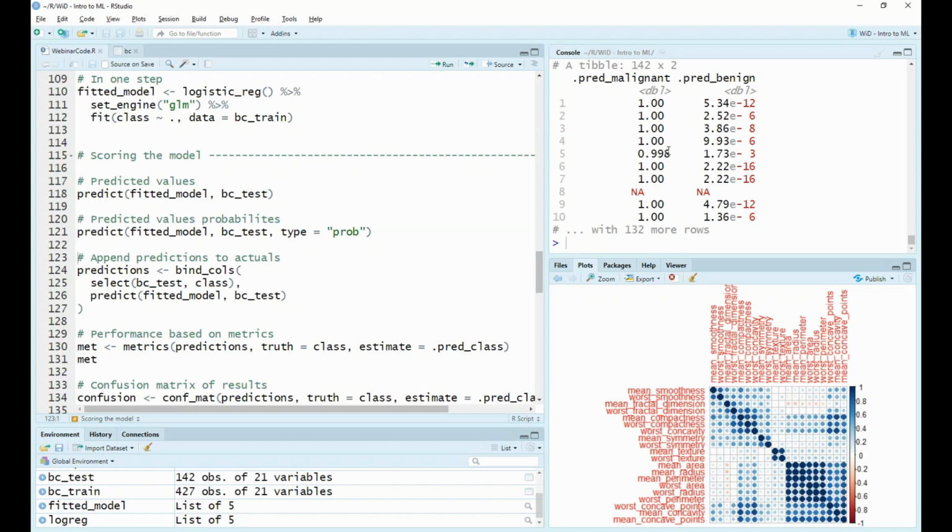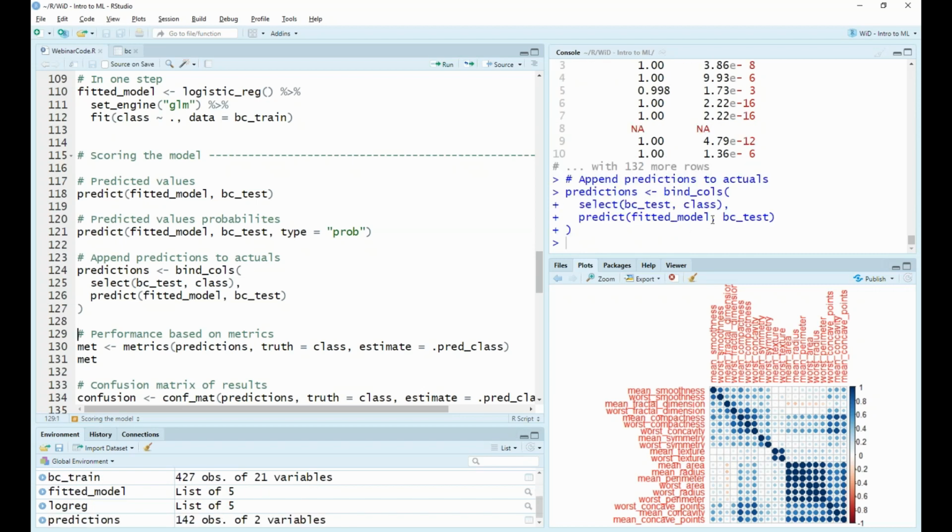So that's great. We've got what the model is guessing, but we actually need to compare this to the real results. We have these predictions, but we want to compare them to the real values, and to do that, we need to bind this column onto our test data set. All we need to do is use the bind_cols function, and we are going to select first the class from our test data set, so the target variable, and then also bind on the column from the predict function that we used above. Doing so will provide us with a data frame of predictions. So let's have a look at this.